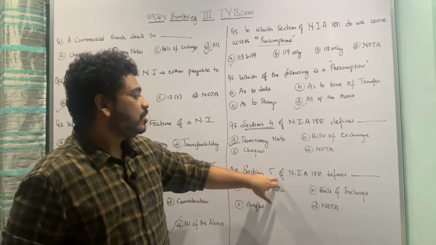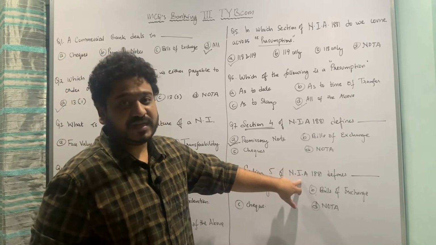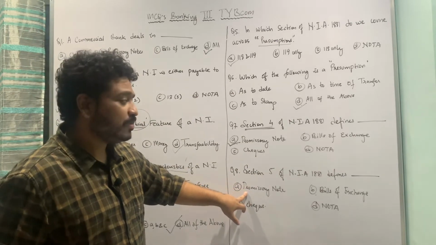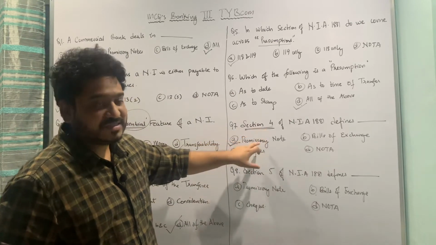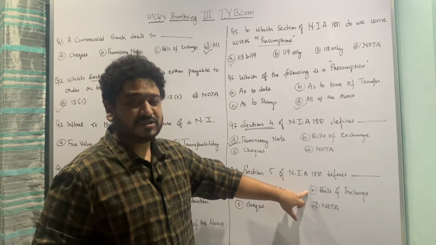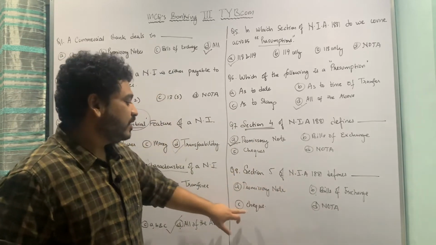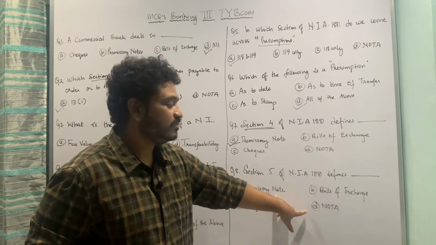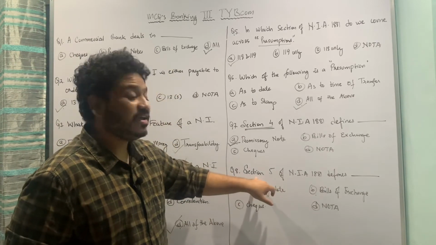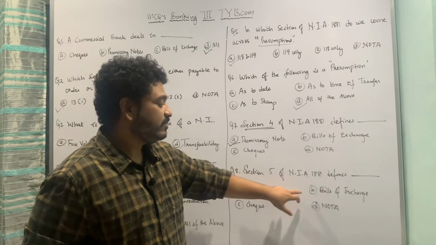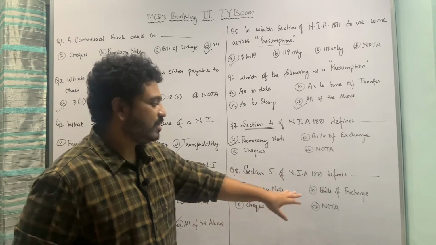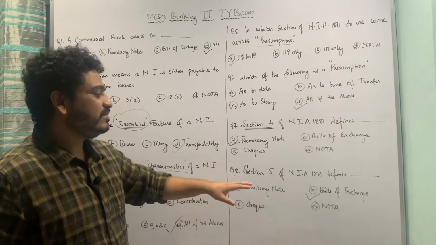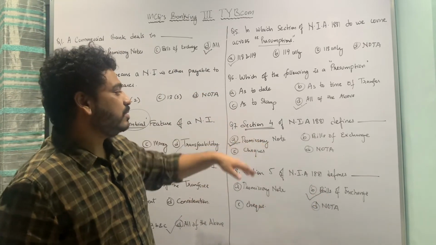Section 5 of the Negotiable Instruments Act of 1881 defines what? So whether it is a promissory note? No, it cannot be a promissory note because section 4 already defines it. Whether it is a bill of exchange or bills of exchange, to be very precise, then whether it is a check or none of the above. So these two options are gone, none of the above and this, because section 5 defines something. Whether it is a bill of exchange or a check, if you have read it correctly, bills of exchange is the correct answer here. Section 5 is talking about bills of exchange, section 4 is talking about promissory notes.